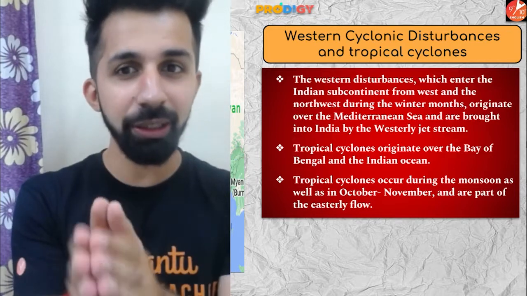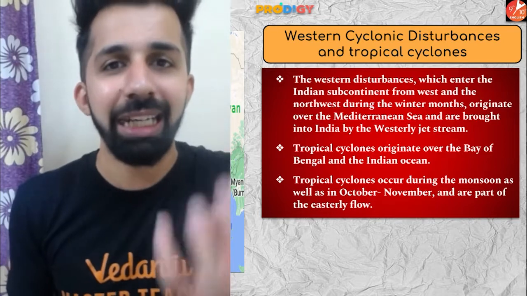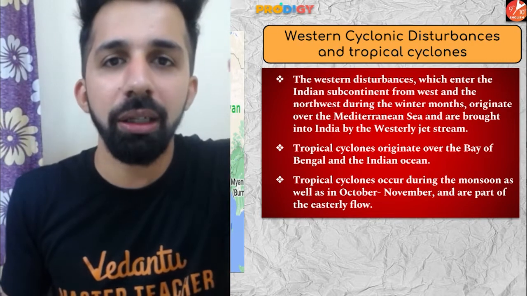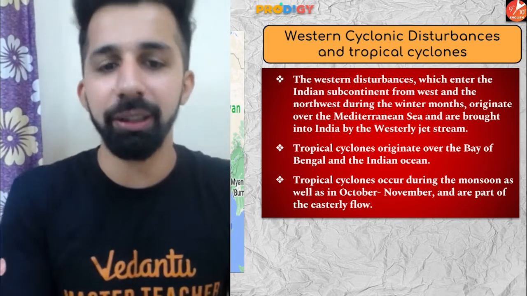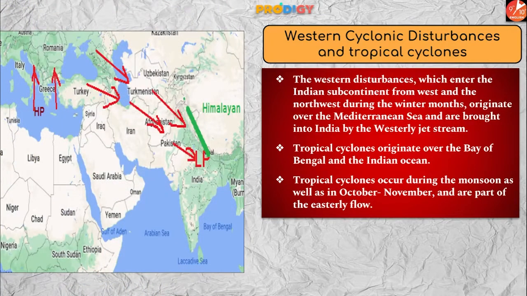Now just imagine what western disturbances are, basically. Western disturbances are nothing but extratropical cyclones which are generated in the Mediterranean region. Now let me show you. Everybody look at the left hand side of the screen. This is the Mediterranean region. Over here extratropical cyclones are generated, which are nothing but western disturbances.